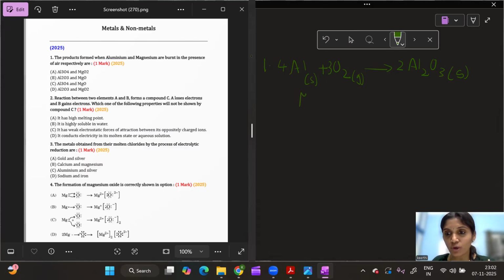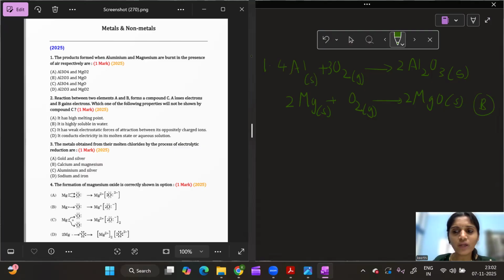Then he's talking about magnesium. Magnesium burns in the presence of oxygen, giving magnesium oxide. All metal oxides are solids, as I told you. So magnesium is a solid here, oxygen is a gas. Now let me try to balance it. 2 oxygens here, so I'll put 2 here. Now I got 2 magnesium atoms, so here I'll put 2 Mg. So I already got my answer. It should be Al2O3 and MgO, so it should be option B.